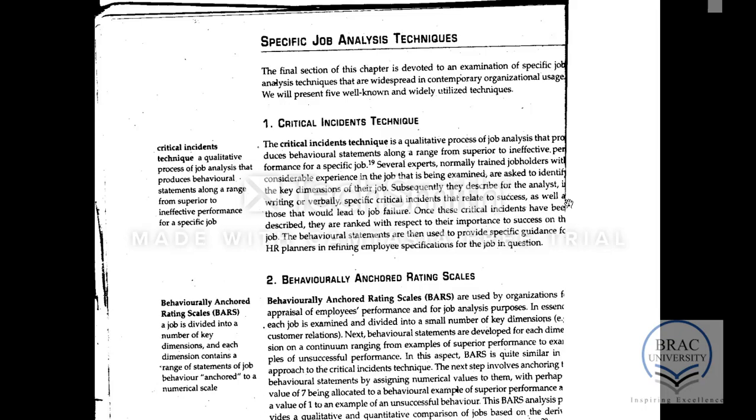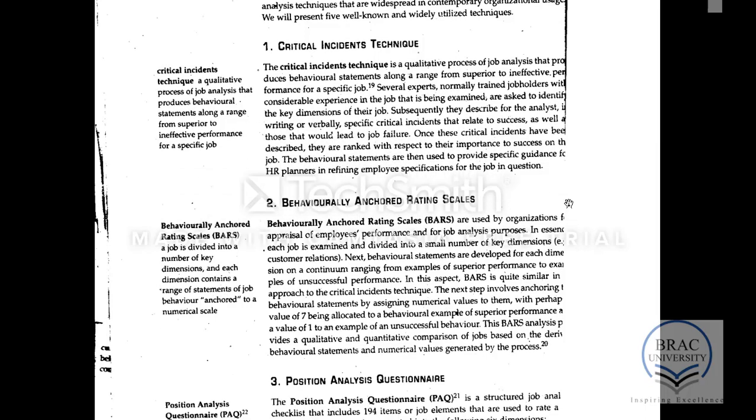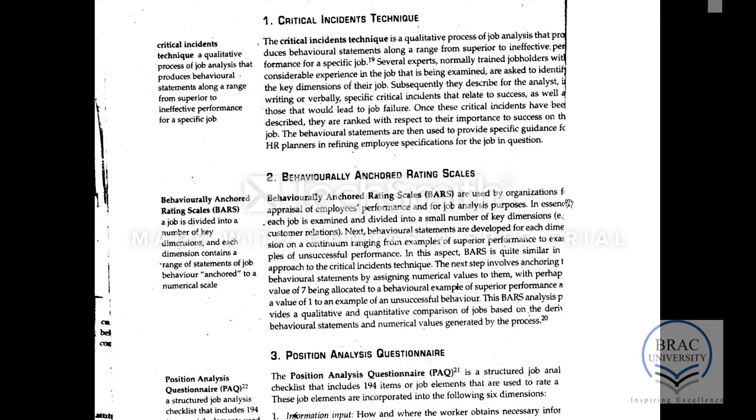Some of the techniques used for job analysis are given here. One is the critical incident technique. In this technique, the job analyst asks the job holder about critical incidents which the job holder experiences, and from there the information is gathered. The second method is the behaviorally anchored rating scale. In this technique, the job holder is given a questionnaire with different questions and a rating scale, and based on the information gathered the job analysis is done.